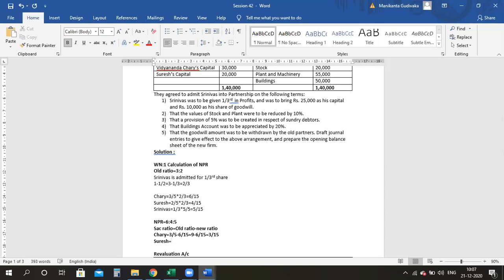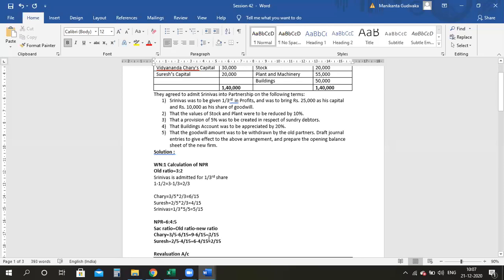Again, for Suresh, old ratio is 2 by 5 minus new ratio is 4 by 15. Again, my LCM will be 15. Therefore, 6 minus 4 by 15, which is equal to 2 by 15. So my sacrificing ratio is 3:2.